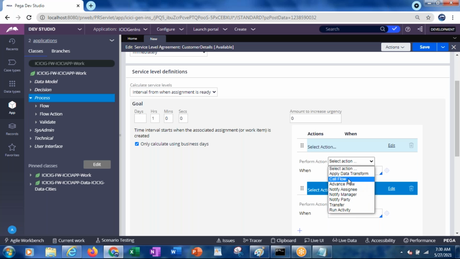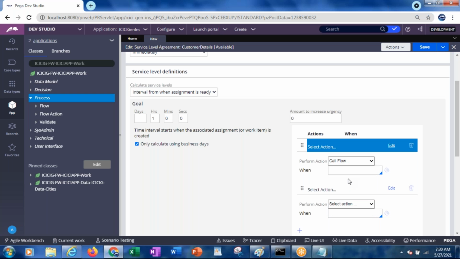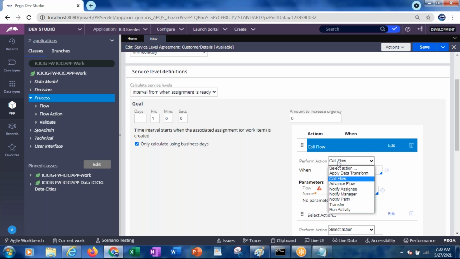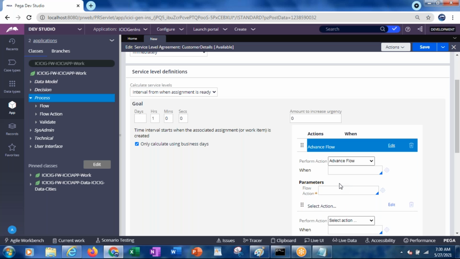Along with that you have something called call flow. From the current flow, if you want to call any other flow, you can call it. Here you can give the flow name, which flow you want to execute from this current flow. And even for this, you can apply the when rule also. That means if this condition is satisfied, then only call this flow, otherwise don't call the flow. So likewise, from the current flow, you can call another flow. And we have something called advanced flow. So what do you mean by advanced flow?